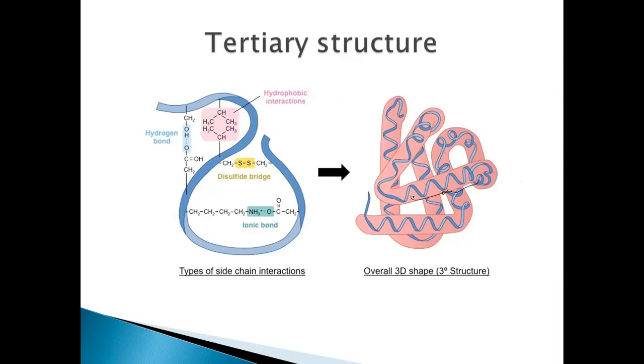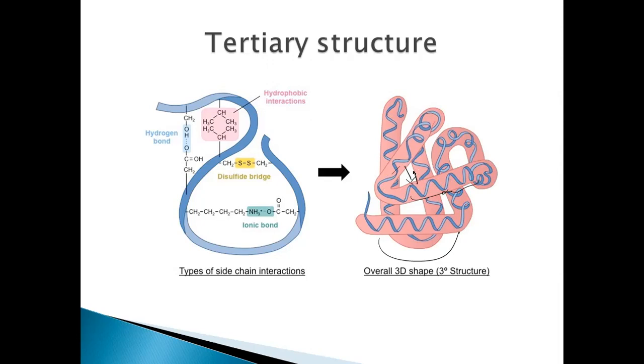I mean, the primary structure is nothing but the sequence of amino acids. Secondary structure is the shape of it, whether it is alpha or beta pleated structure. And now the secondary structure further folds. See, this is the polypeptide chain. This is further folding, this is further folding. This further folding of it is nothing but a three-dimensional structure, a 3D structure, or tertiary structure. How can it maintain this shape now?